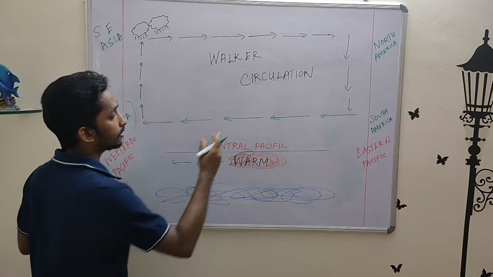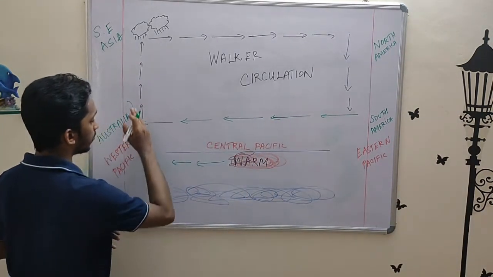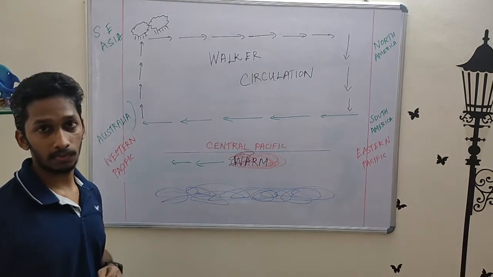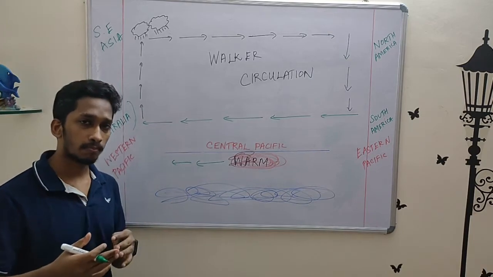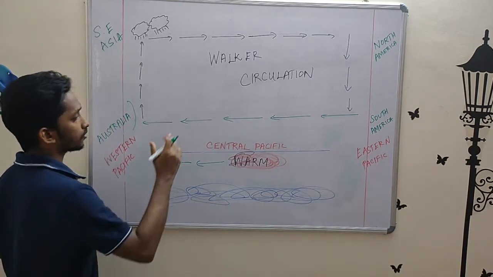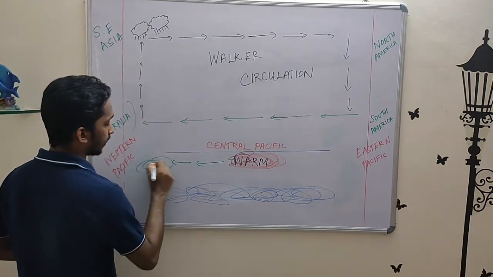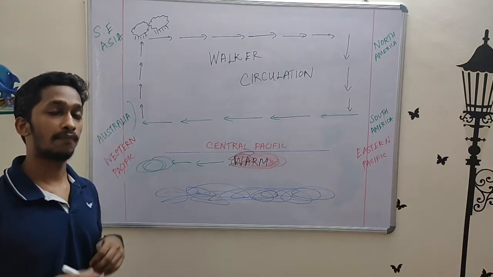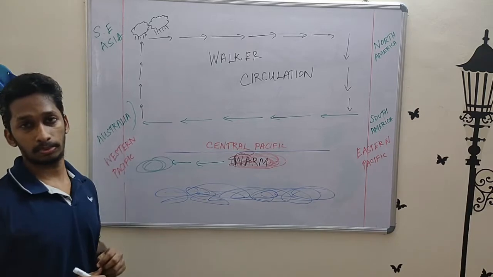Initially, under normal conditions, when you have a weak Walker circulation, when you have the basic things happening, these easterlies are not too strong, so they only push the warm water up until the beginning of the Western Pacific Ocean, that is the coast of Australia and such. This leads to mild showers and other rainfall in the coastal areas of Australia. Okay, so under neutral phase, this warm water would accumulate at the beginning of the Western Pacific, whereas under La Nina phase, it would be completely in the Western Pacific.